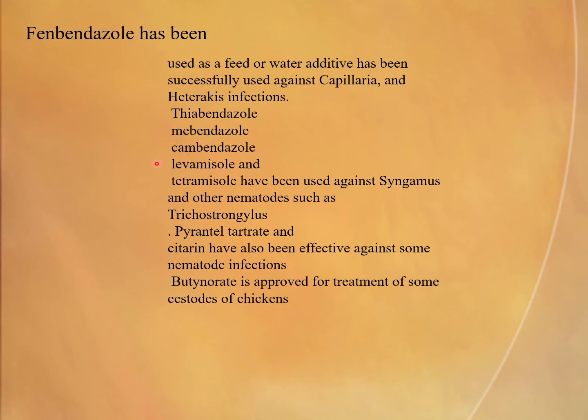Thiabendazole, mebendazole, carbendazole, levamisole, and tetramisole have been used against Heterakis and other nematodes such as Trichostrongylus. Pyrantel tartrate and citrinine have also been effective against some nematode infections. Butyrate is approved for treatment of some cestodes of chicken.